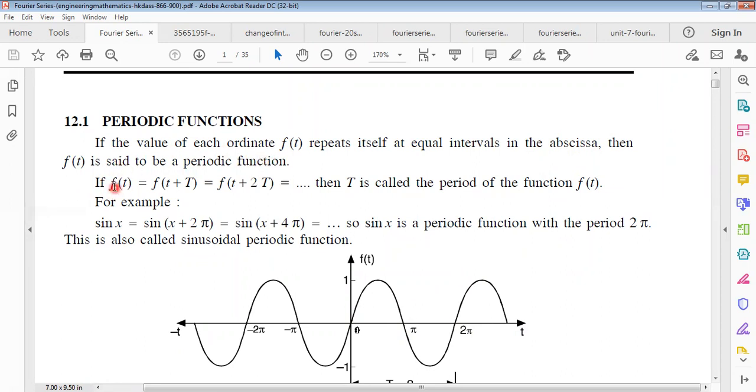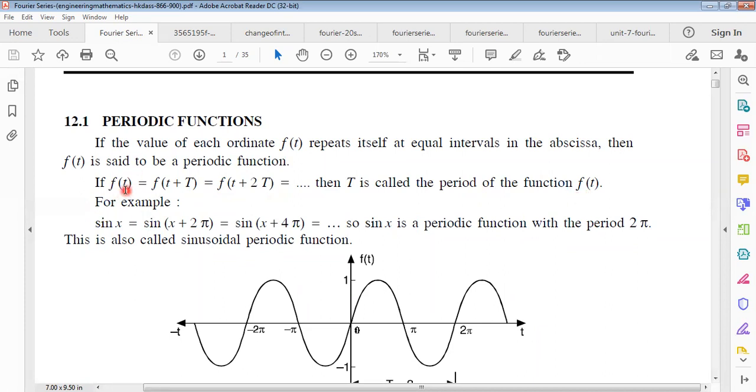Mathematically we can represent this as f of t equals f of t plus capital T, where capital T is the period. This can be written as adding another T again and again, so f of t equals f of t plus nT, all equal. Then capital T is called the period of the function f of t.